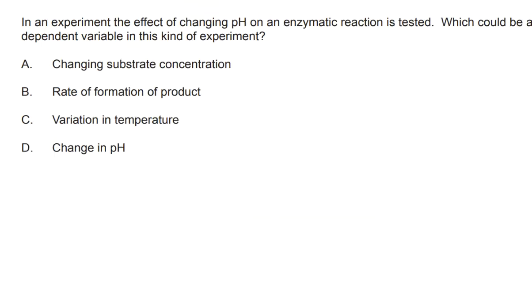In an experiment, the effect of changing pH on the enzymatic reaction is tested, which could be a dependent variable in this kind of experiment. Dependent variable, what we measure, and since we're measuring enzymatic activity, what we're measuring should be an effect of an enzyme acting. Changing substrate concentration, that could happen, that could work. Rate of formation of product, sure, that could work. Variation in temperature, no. Changing pH, no.